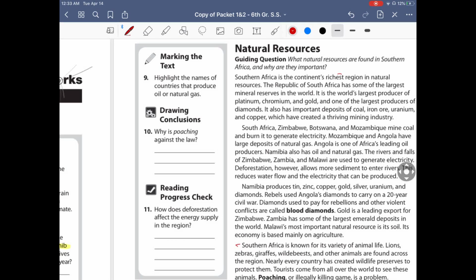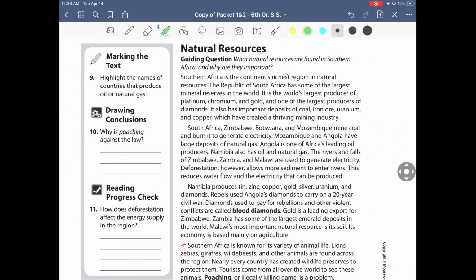All right, so it says here, highlight the names of the countries that produce oil and natural gas, all right? So we're going to highlight those. I'll highlight them in yellow. So here it talks about Southern Africa is the country's richest region of natural resources. Republic of Southern Africa has some of the largest reserves in the world. It doesn't talk about oil anywhere here. It talks about coal and iron, but that's not what we're looking for, because we're looking for oil and natural gas. So let's keep looking.